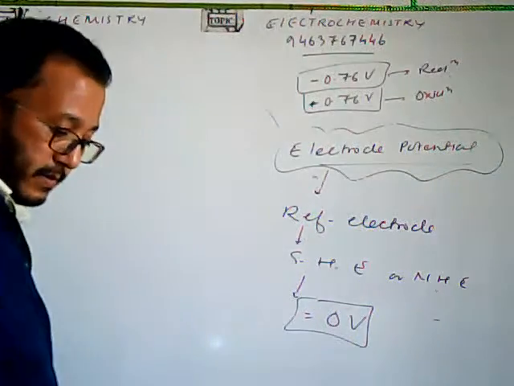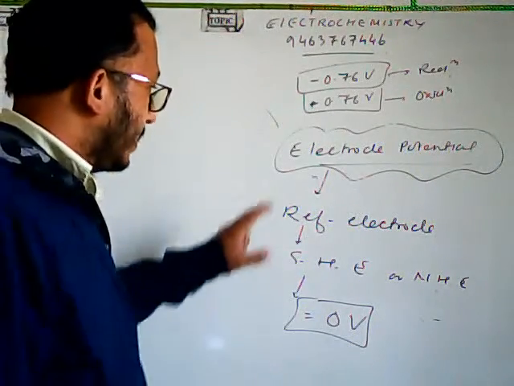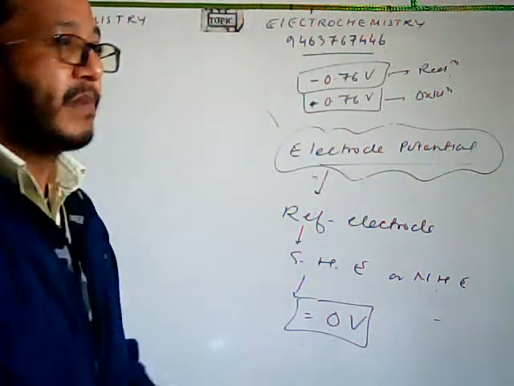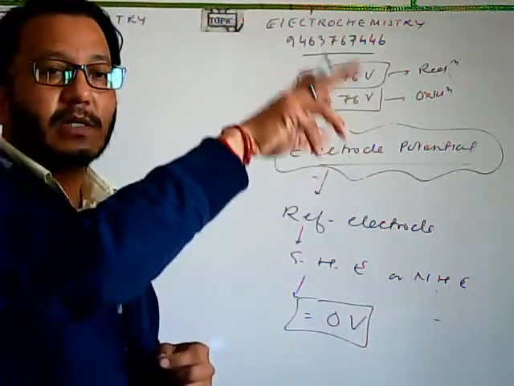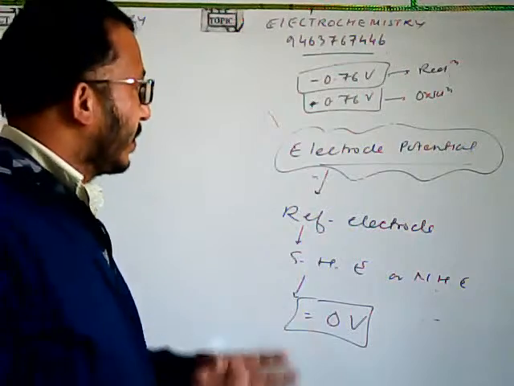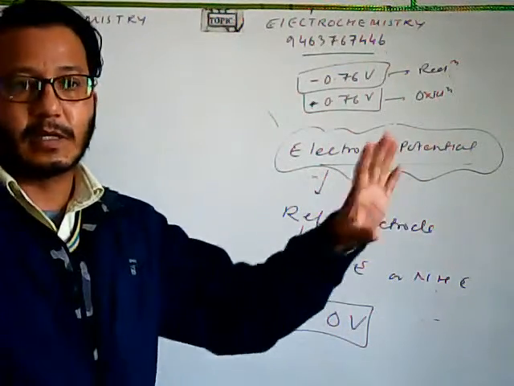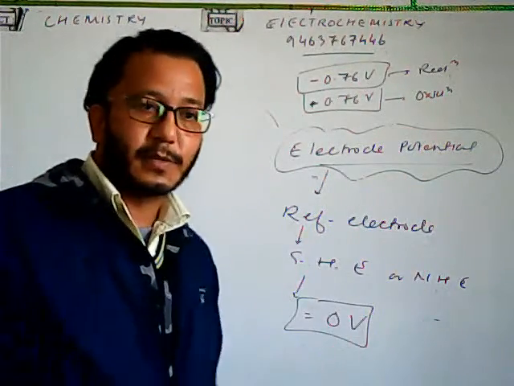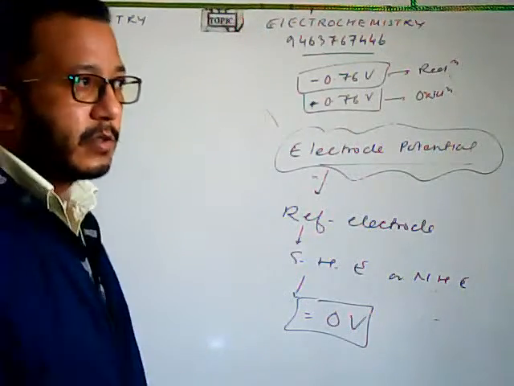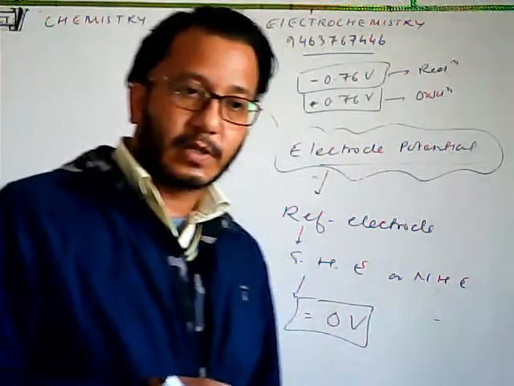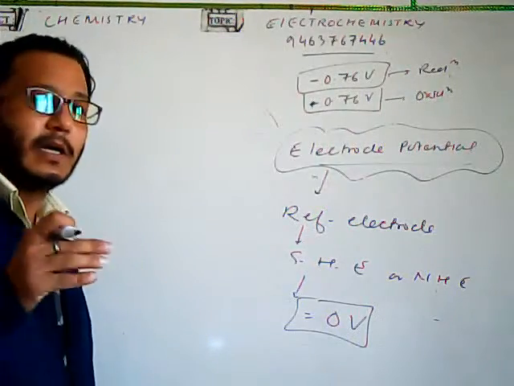Okay, so that means when we combine the standard hydrogen electrode with any half cell, then whatever the potential difference that we will be getting, that will be the potential for that particular electrode. And that will give us the method for the reduction potential. Okay, fine. Reduction potential और जो ऑक्सीडेशन पोटेंशियल, दोनों को फाइंड करने के लिए कोई अलग तरीका नहीं है.